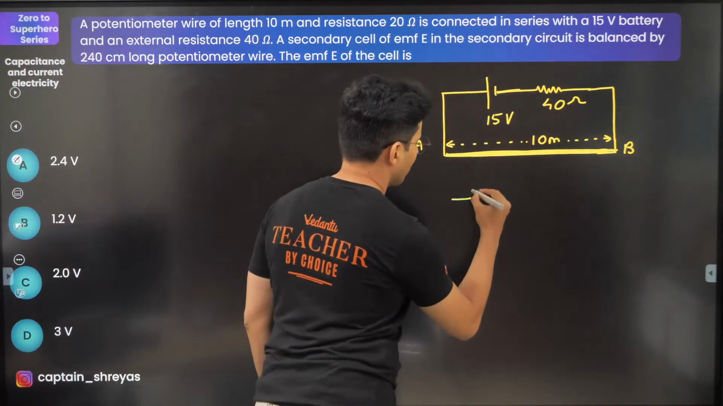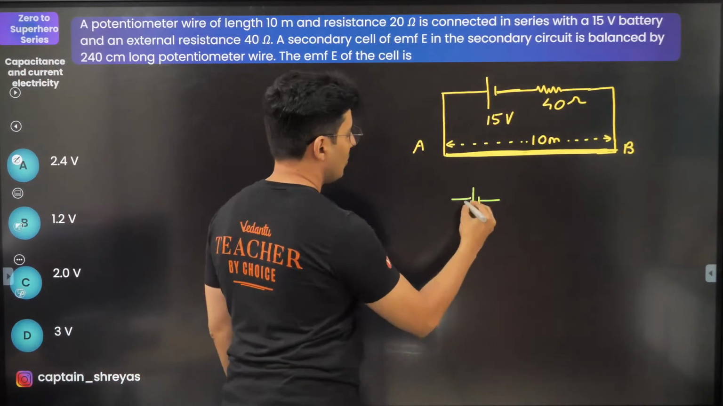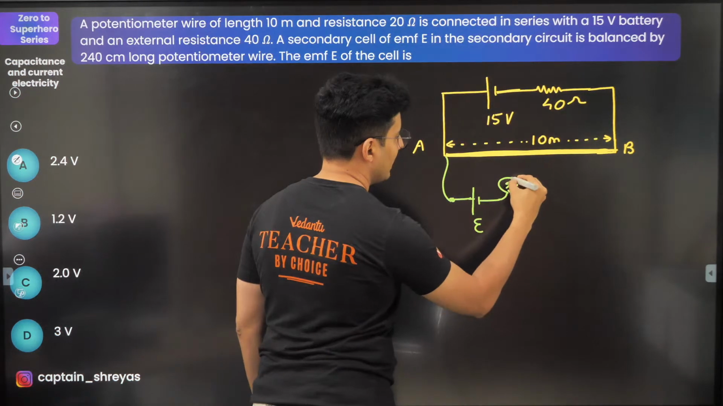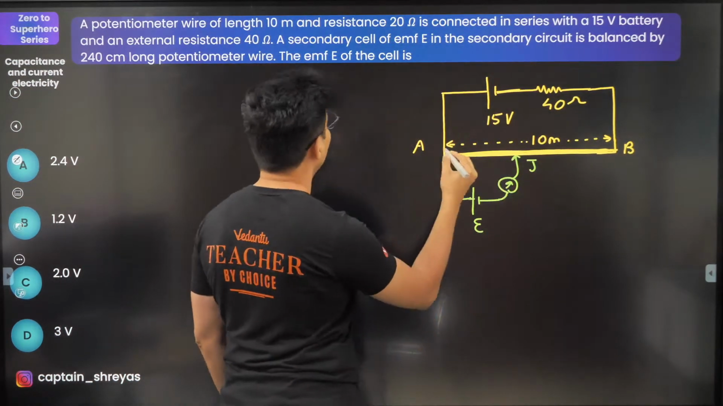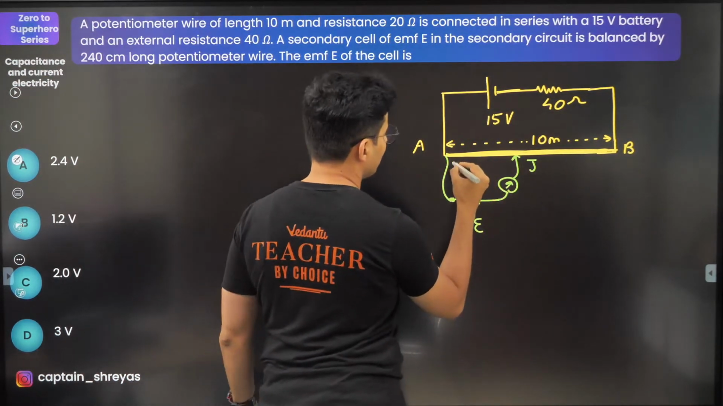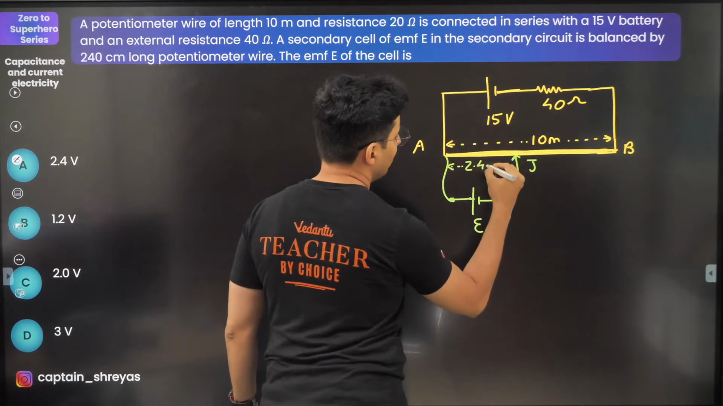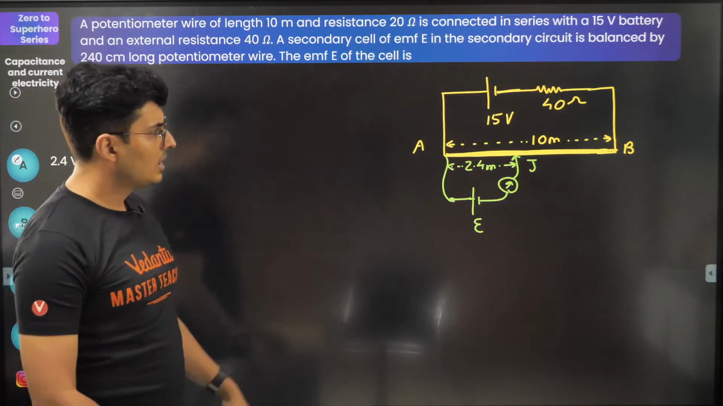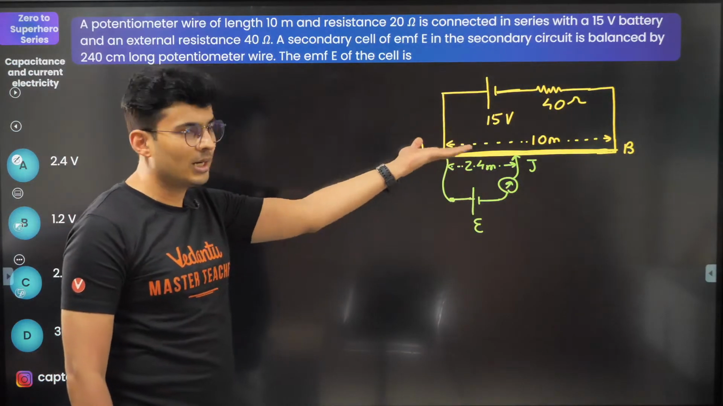Now you take another circuit. EMF is basically E. Okay, and you take one point, connect it here. Other point, remember, always via galvanometer, connect it at this point. This is 240 centimeters, which is nothing but 2.4 meters, of course. That is 2.4 meters. This is the question. Now you try to solve it.